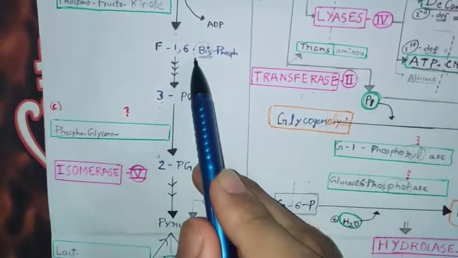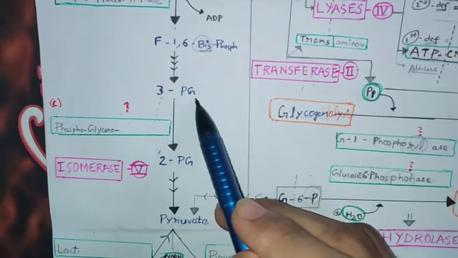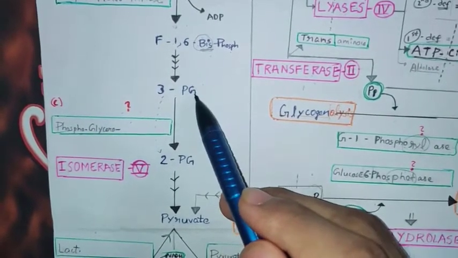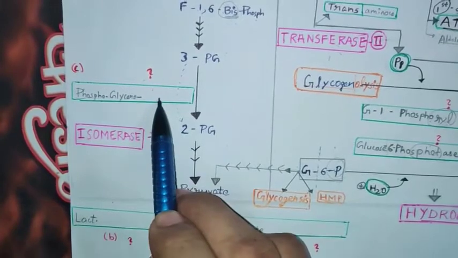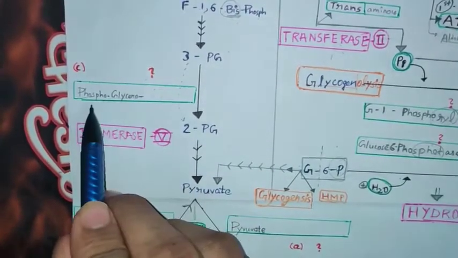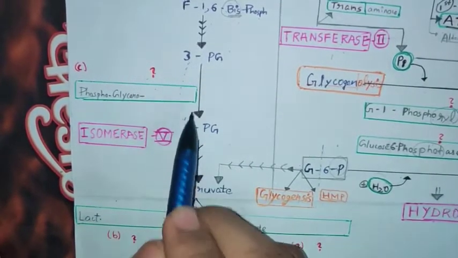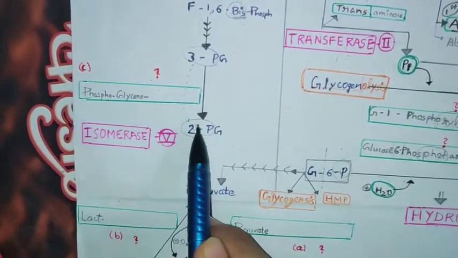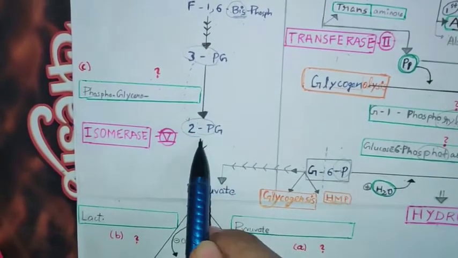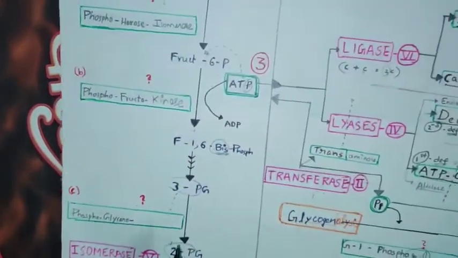Okay, coming to another reaction here. This fructose 1,6-bisphosphate is further converted into 3-phosphoglycerate by a series of reactions. Okay, 3-phosphoglycerate to 2-phosphoglycerate. Let us name the enzyme. What is the name of the enzyme? Phosphoglycero. What is happening here? You can see 3-phospho is converted into 2-phospho, which means the position of the phosphate is changed. Here there is transfer of phosphate, but it is intramolecular, not intermolecular.